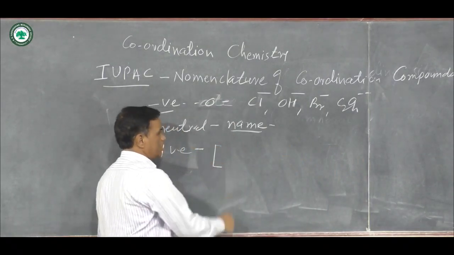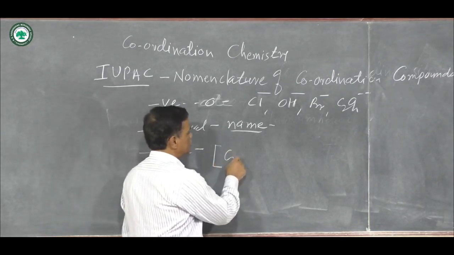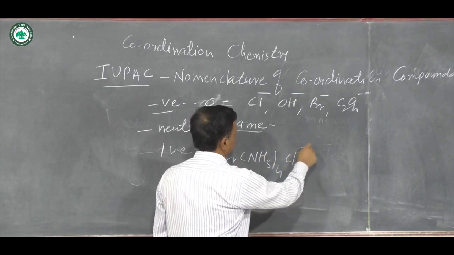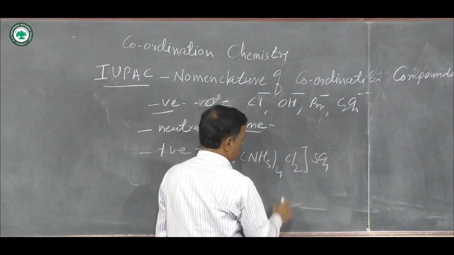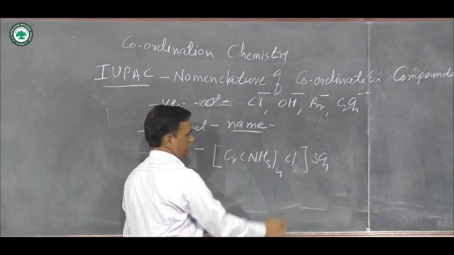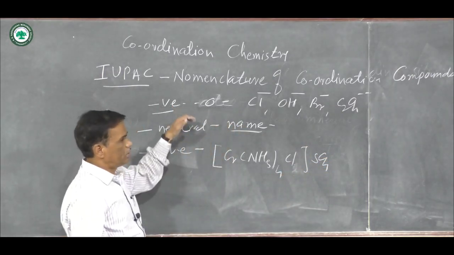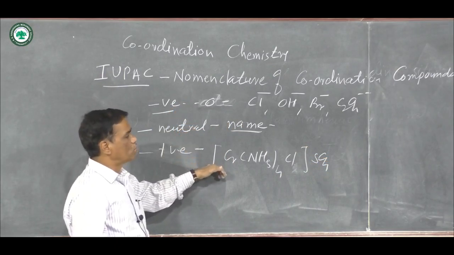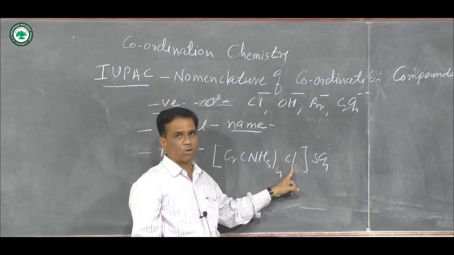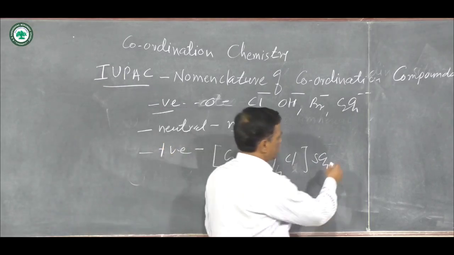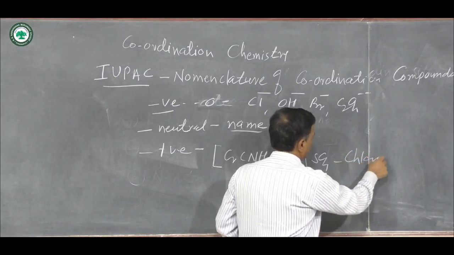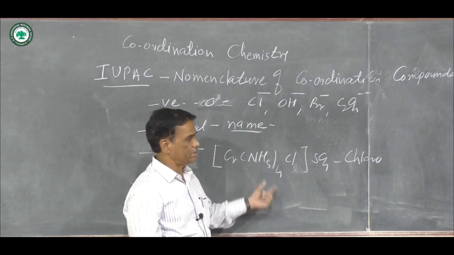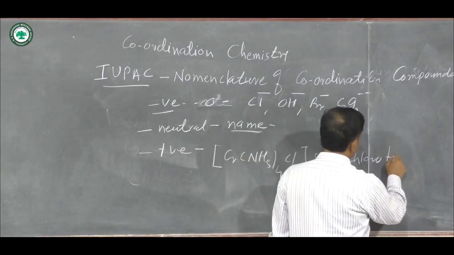Example: suppose there is a formation of Cr(NH3)4Cl2, SO4. Suppose there is only one chlorine. By using all those rules, rule number 1, 2, 3 and 4, the name of this complex is monochloro or chloro. This is named as chloro. Then 4 amines means NH3 ligands are there. Chloro tetraamine.